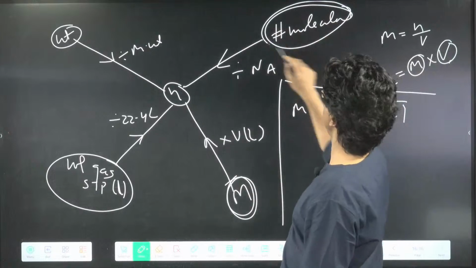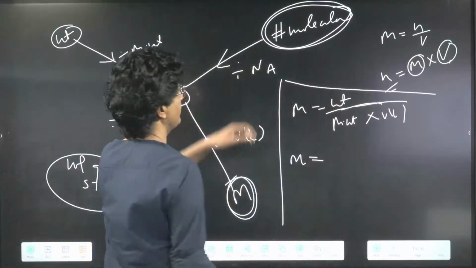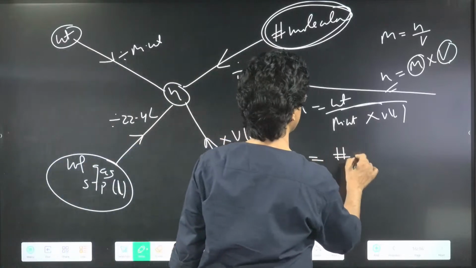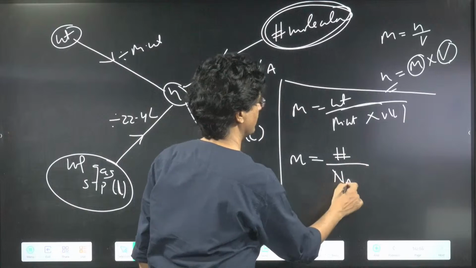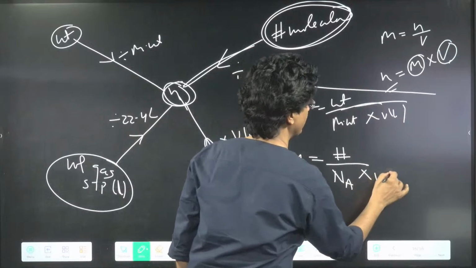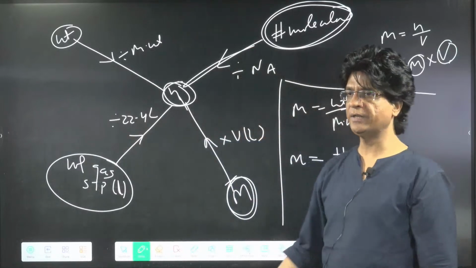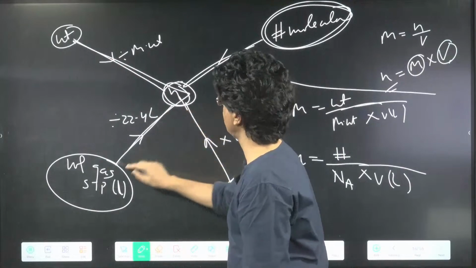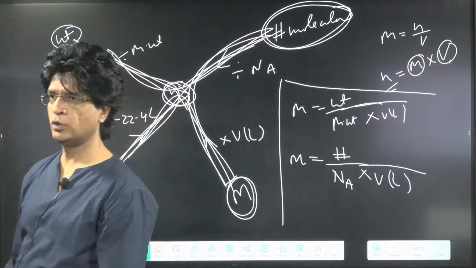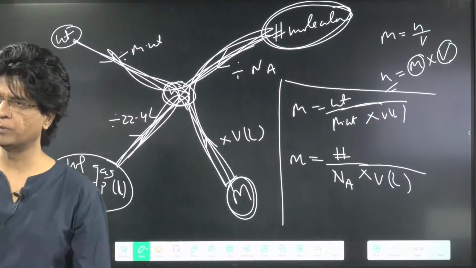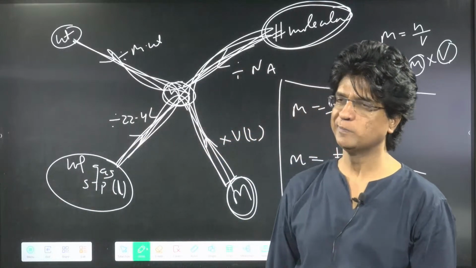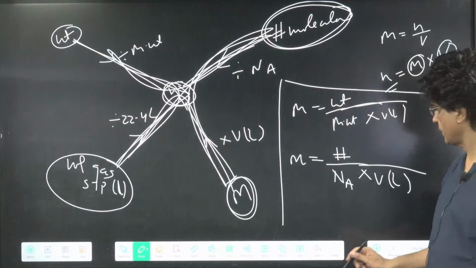If they give you number of molecules, how to get the molarity? They are giving you number of molecules dissolved in the solution. It will be number of molecules upon Na. You have reached here. Now from here to here, divide by volume, and volume in liter. So you can travel. I believe you all have become master of traveling this way. Yes, good, Pavitra, very good. Convert that into moles, and once you get moles, everything is very feasible. Shall I?